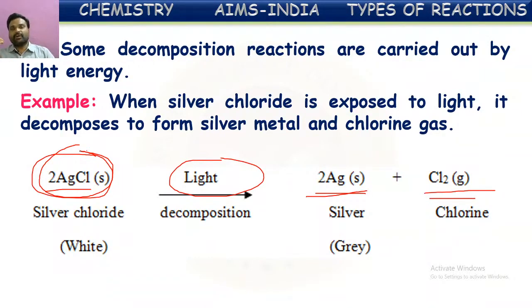So chlorine gas will evaporate off, and no more silver chloride will be available in that container. So to protect it from the sunlight, silver chloride is always stored in dark bottles or brown colored bottles. So this is one of the types of decomposition reactions.